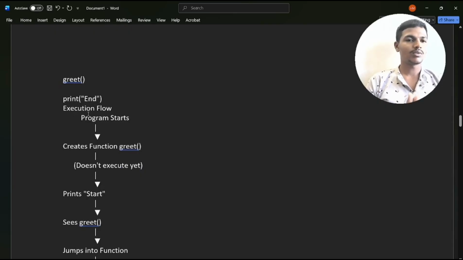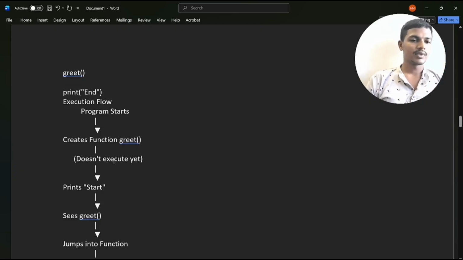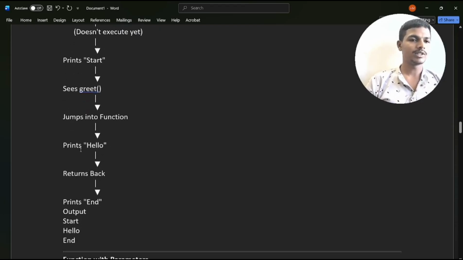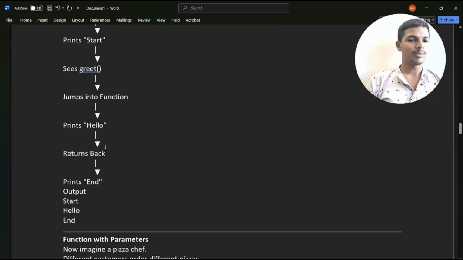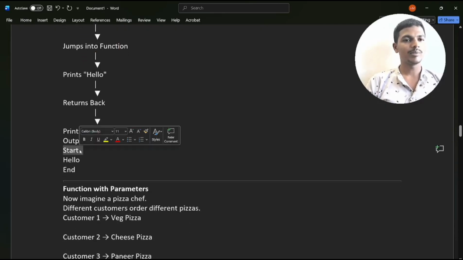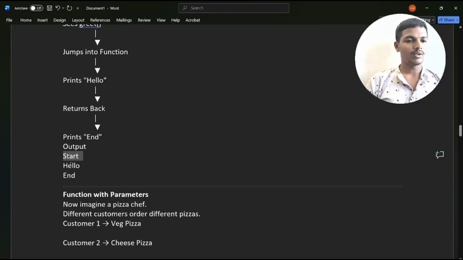In the same way the code will be executed. Execution flow: first the program starts, then creates the function, then prints start, then sees greet, jumps into the function, prints hello, then returns back. The output will be first start, then hello, then end.